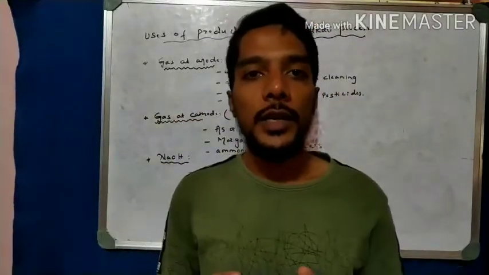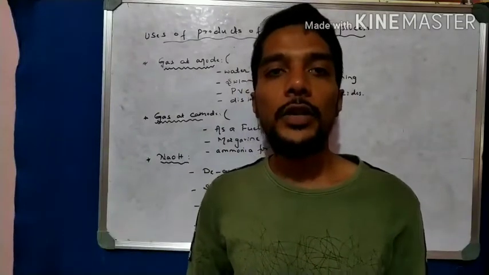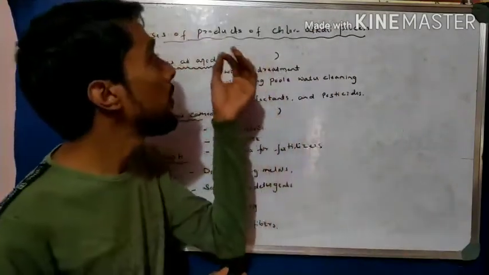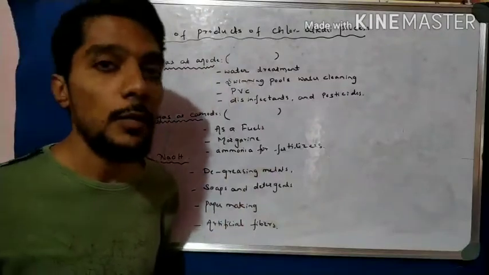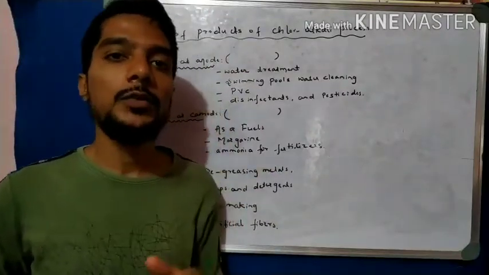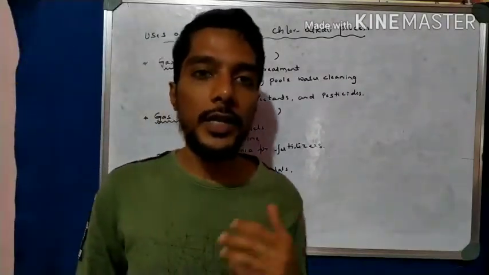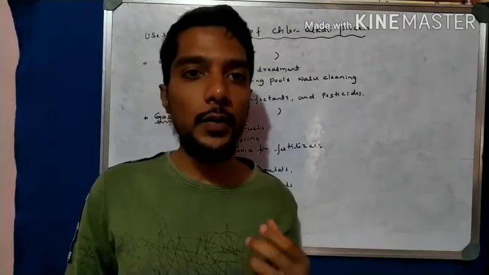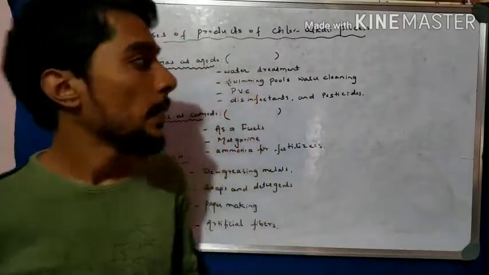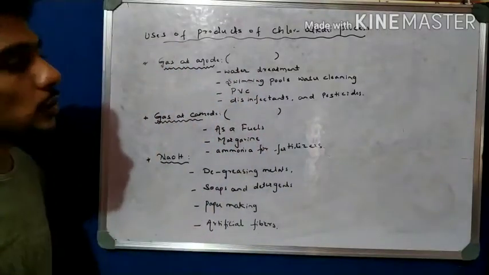Now students, take the last concept of this video, that is the uses of the final products of the chlor-alkali process. In the chlor-alkali process, we observe that three products are obtained: one at the anode, one at the cathode, and one below the cathode. Now one by one, observe the uses of those products.